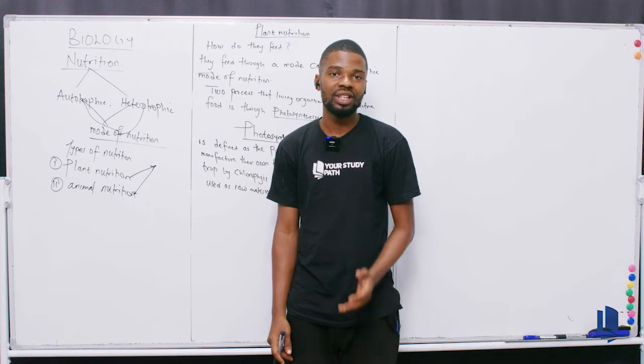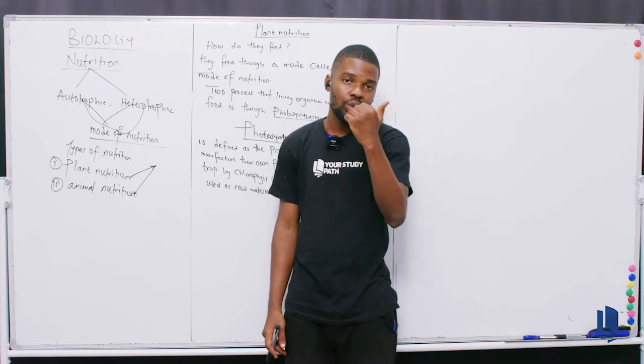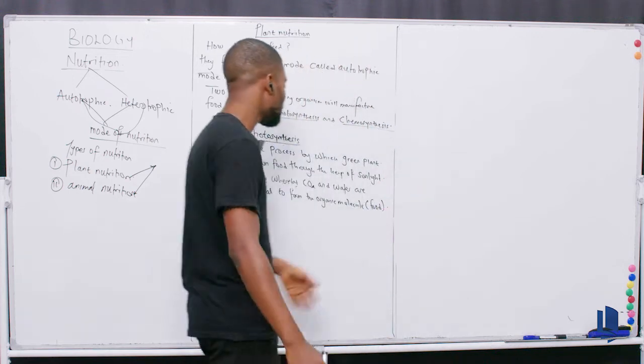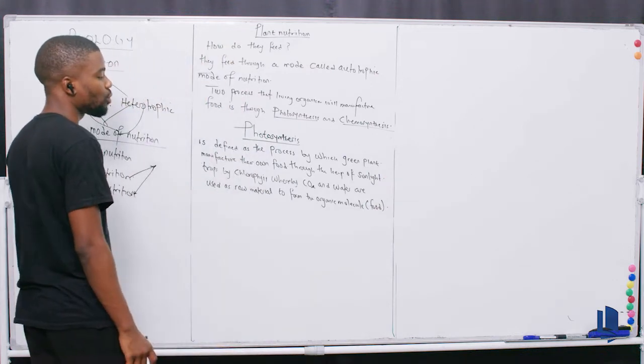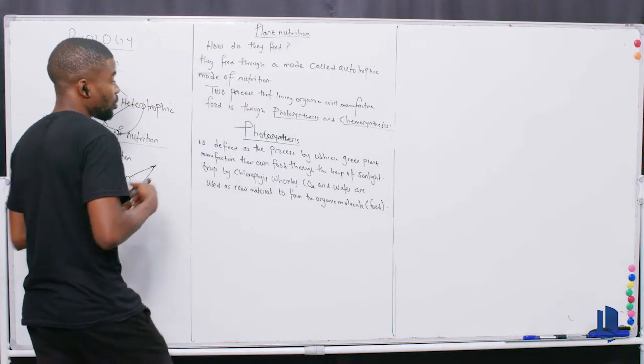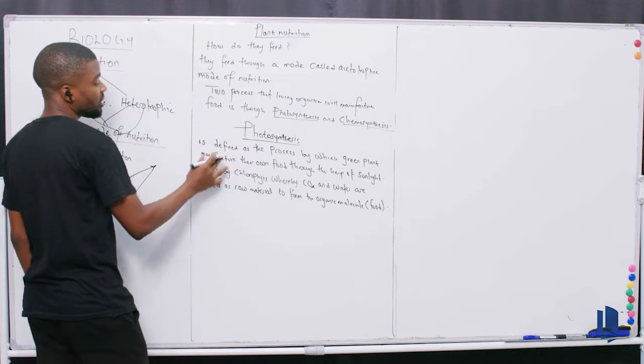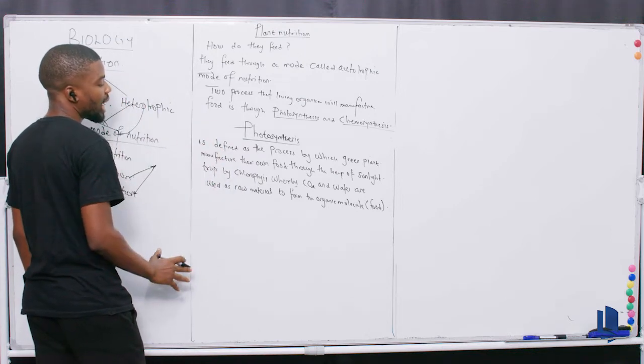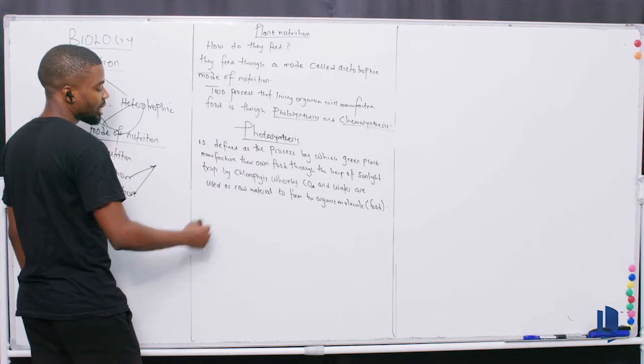Do I make myself clear now? That's the reason why I'm doing it. So I'm doing it so that I can generate what? Food. So this is the full definition. I had to take my time to write it. Now look at it.